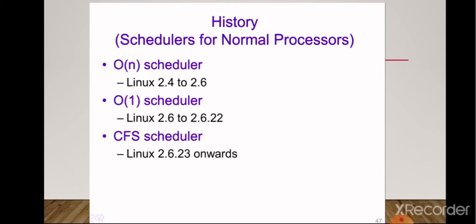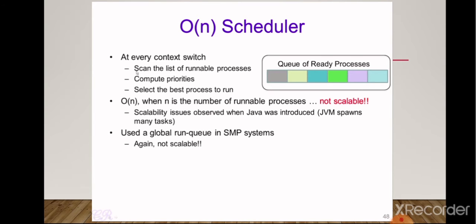So let us go through some history of schedulers for normal processes. First is the O(n) scheduler, which was used from Linux 2.4 to 2.6. Then the O(1) scheduler, which was used in Linux 2.6 to 2.6.22. And the current one is the CFS scheduler, which was first introduced in 2.6.23 and is used till date. So what is an O(n) scheduler?